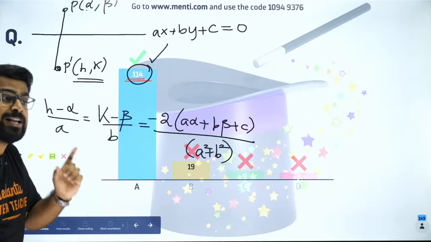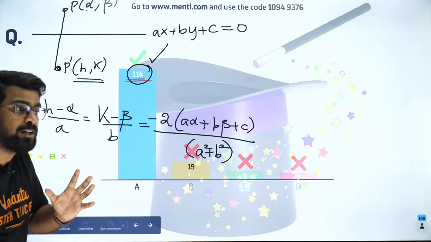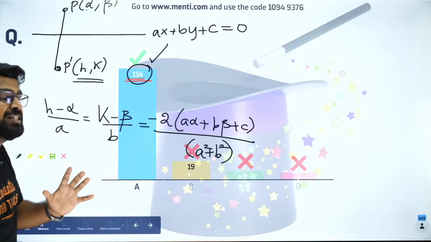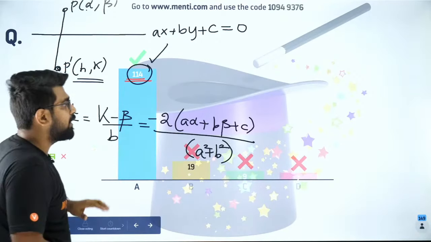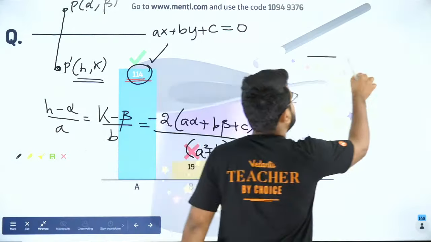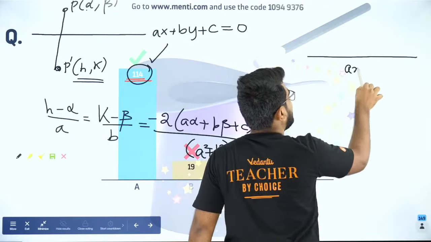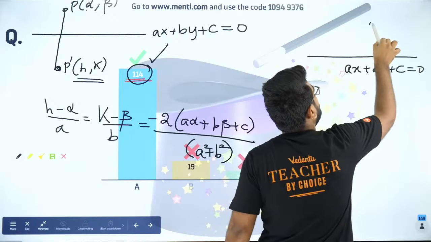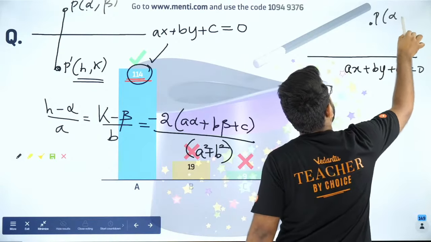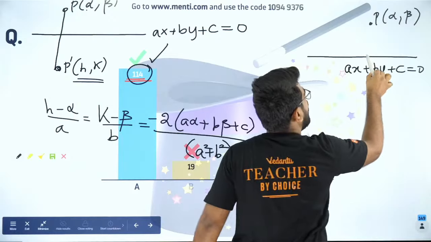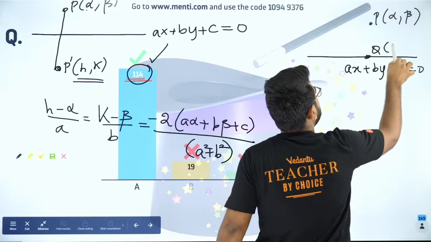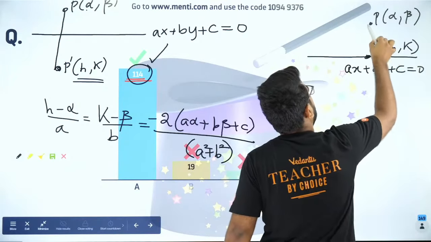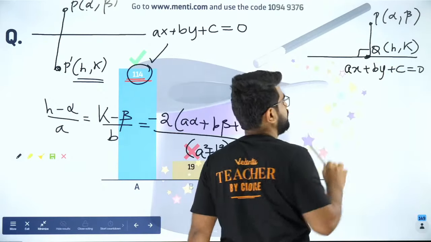Now, I always teach you something extra. So what is the foot of perpendicular? The same type. Let's say you have a line ax plus by plus c equal to 0, and I have a point, let's say P (alpha, beta). Now I want to find the point Q, which is the foot of perpendicular of P onto this line.